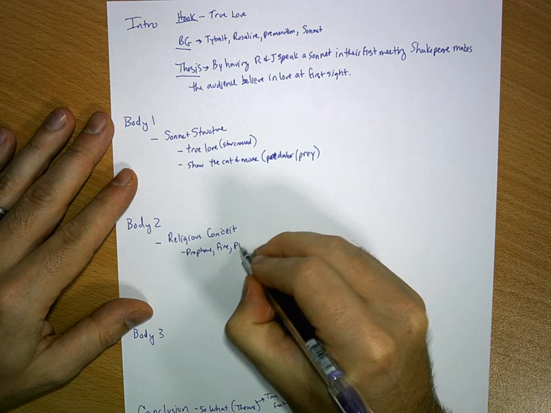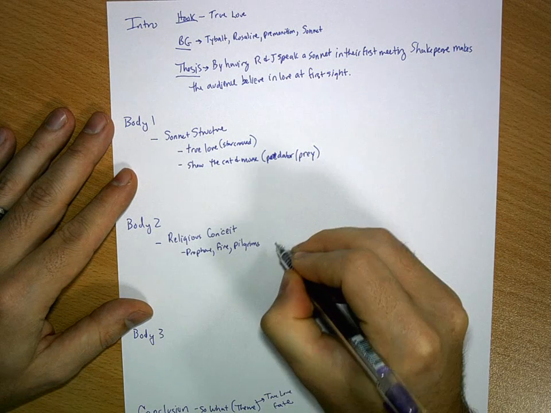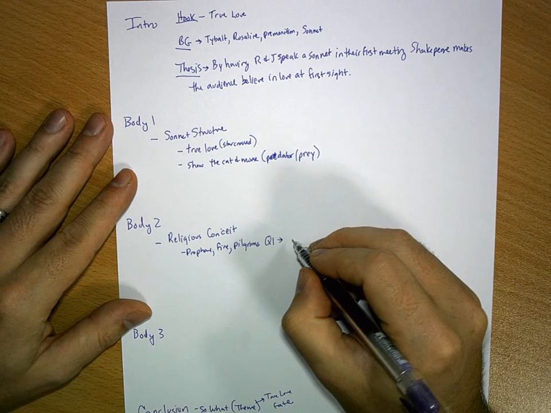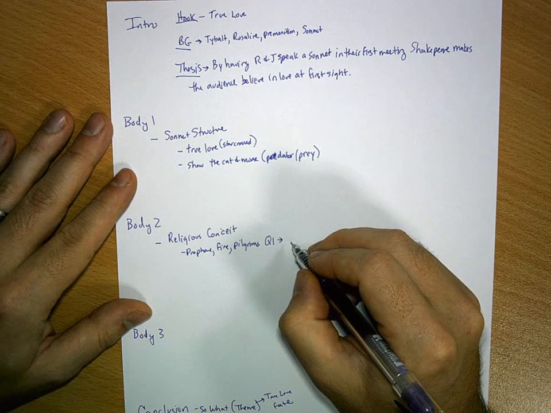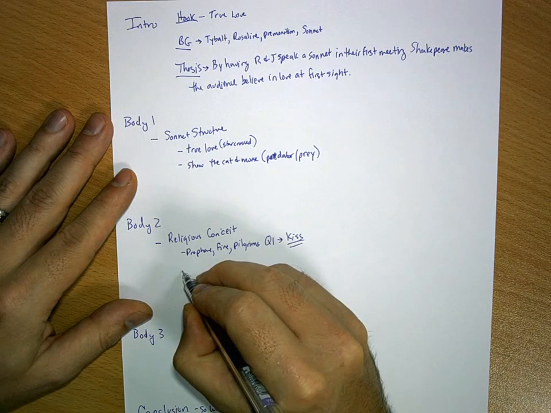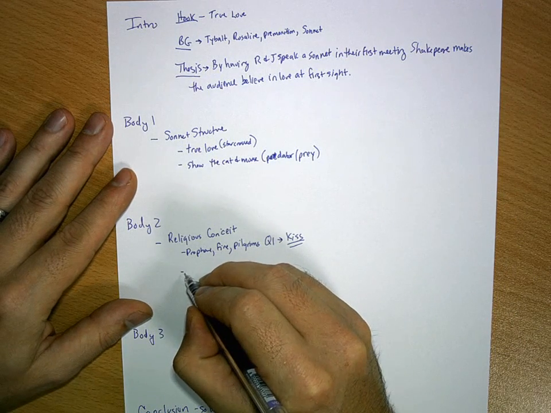We're going to want to look at the words pilgrims, and this is all Q1, and the whole thing, quatrain 1, and it's all trying to get them, he's trying to get her to kiss. This is all about trying to get a kiss, right? And then we're going to want to get into Juliet's twisting of that.